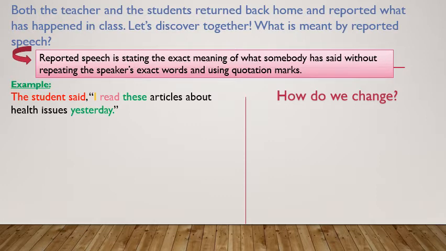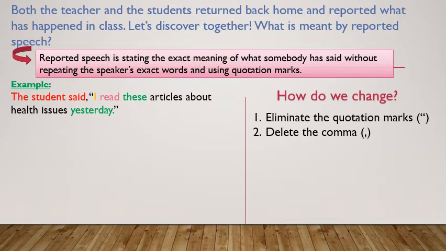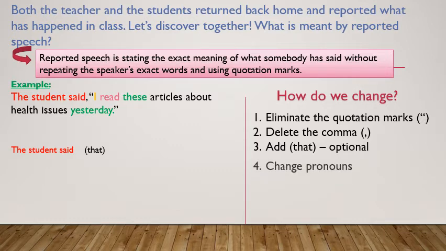How do we change? Firstly, we eliminate the quotation marks, then we delete the comma, and then we add that, which is optional. It means we can write the reported sentence with or without it. As you notice, the student said stays as it is, and then we add that. After that, we change the pronouns. The pronoun I becomes he, referring to the student. We can also put she if the student is a female.